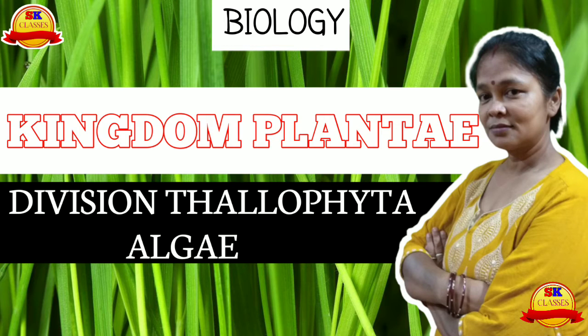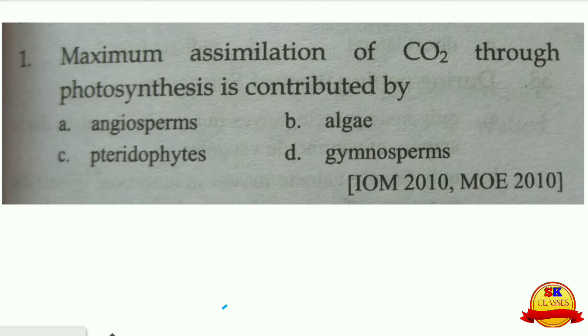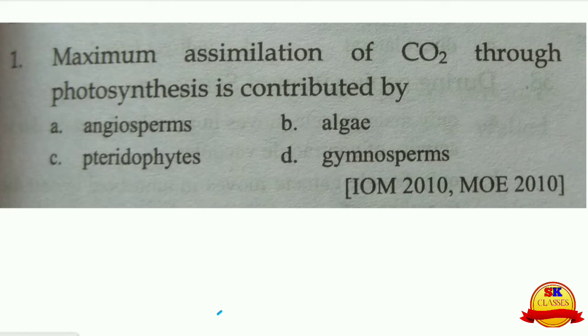Hello student, today we are going to discuss some MCQ questions of Kingdom Plantae, Division Thallophyta, Algae. The first question is: maximum assimilation of carbon dioxide through photosynthesis is contributed by. The maximum assimilation of carbon dioxide through photosynthesis is done by the algae. So the right choice is algae.